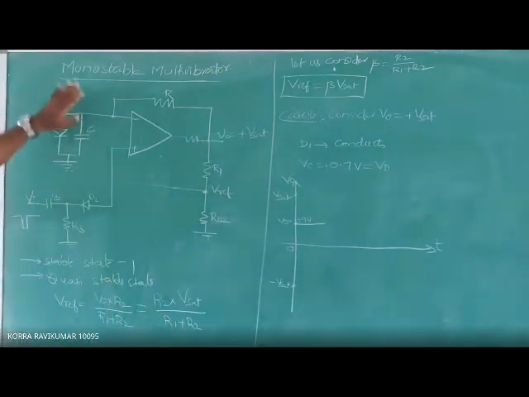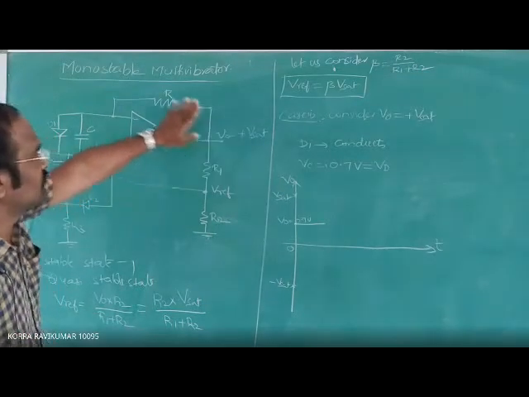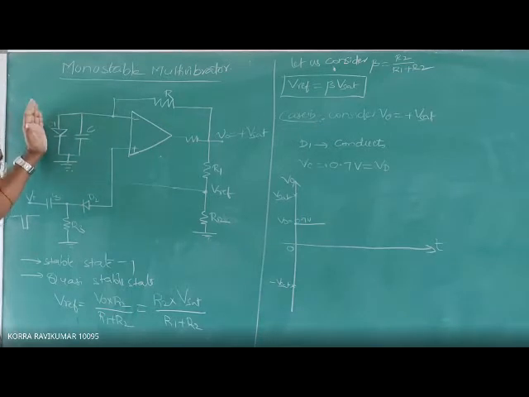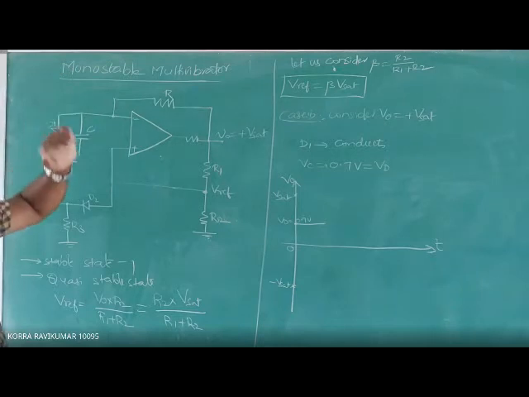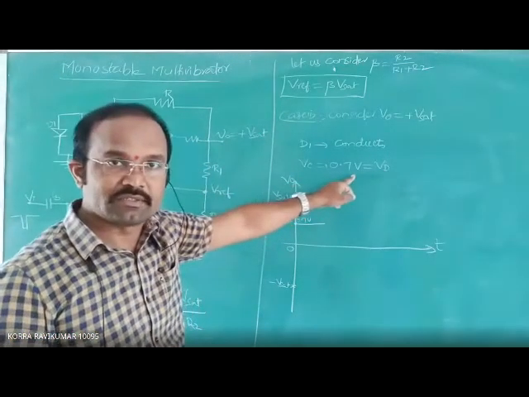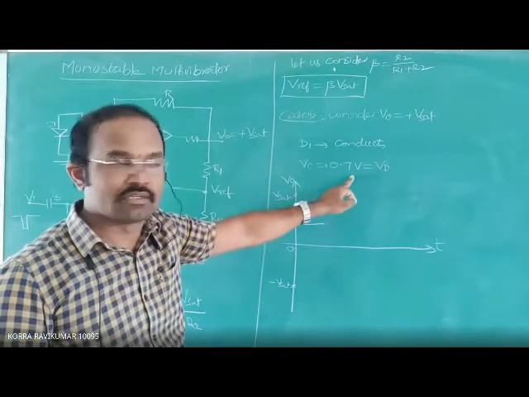Once again I repeat, because V0 is equal to plus V saturation, the PN junction diode conducts, comes in forward bias, and is in the on state. Because of its forward region, the voltage of the capacitor is clamped to 0.7 volts, VD, the cut-in voltage of the silicon diode.